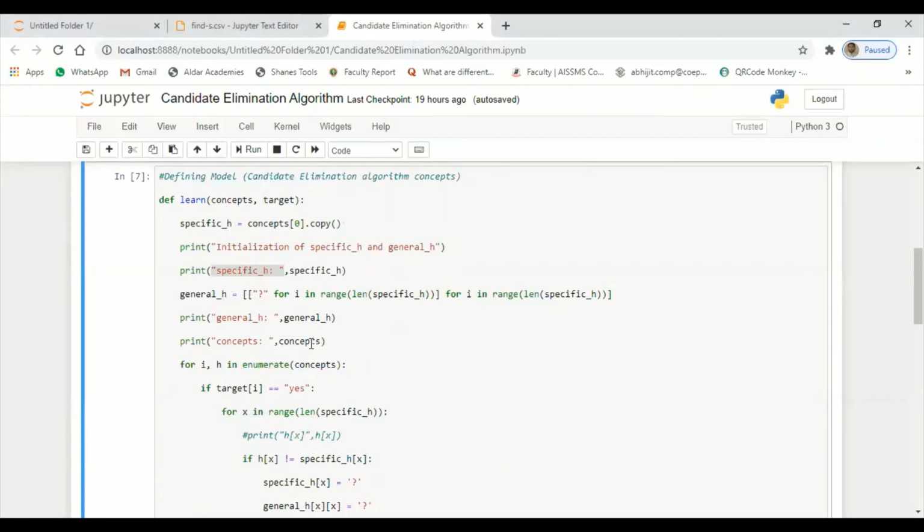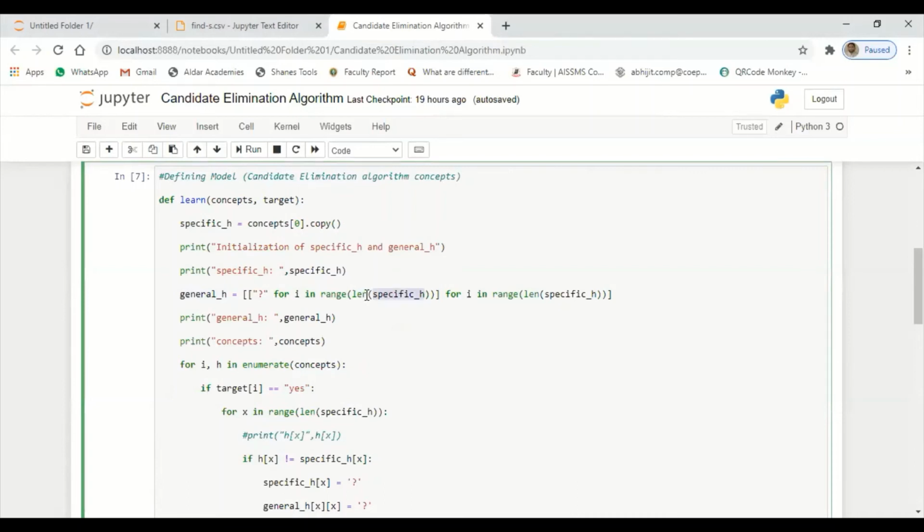Here I have created one more inline variable called general_h, where H stands for hypothesis. Now I'll create one sub hypothesis for each individual record available in the specific hypothesis.